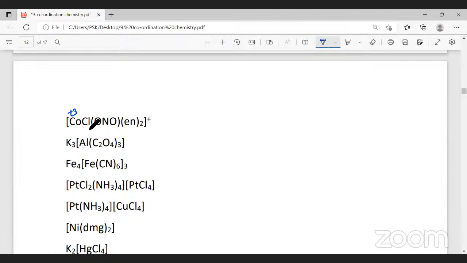First is chlorine. C comes before E and E comes before N. So first we have to name chlorine. It is called chlorido. Ethylenediamine: the name itself contains a prefix, therefore we have to give a special prefix, bis. After you give a special prefix, you give a bracket. We write it as ethane-1,2-diamine.